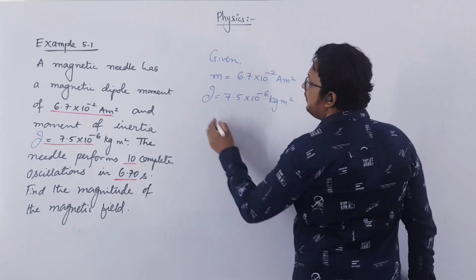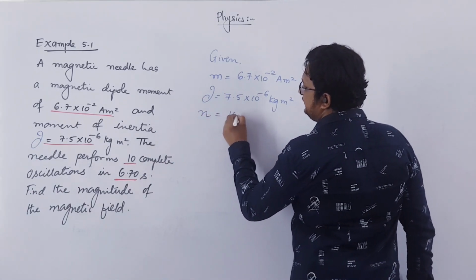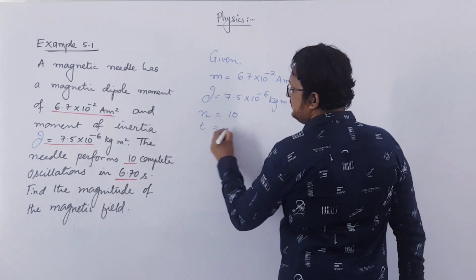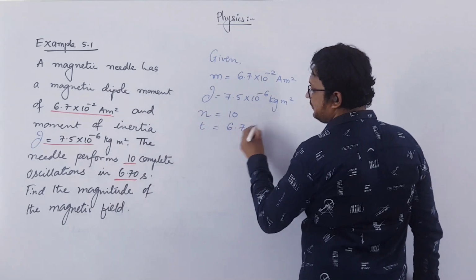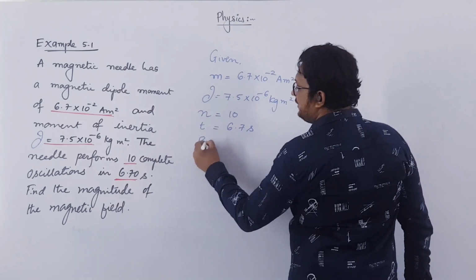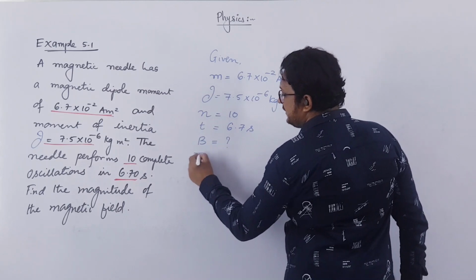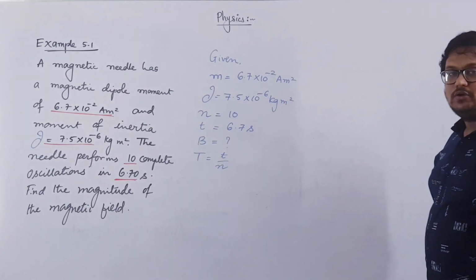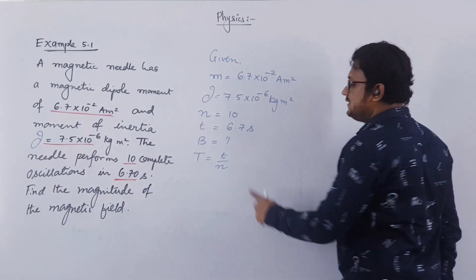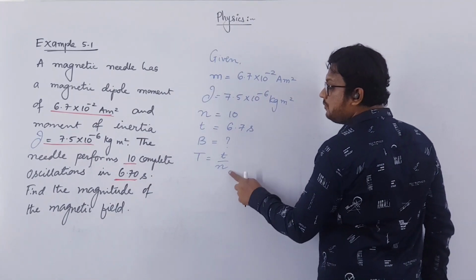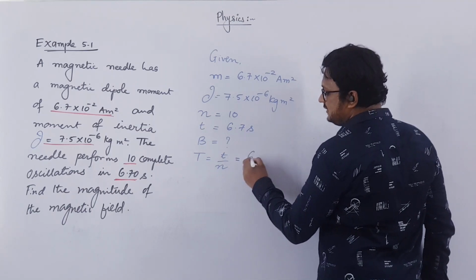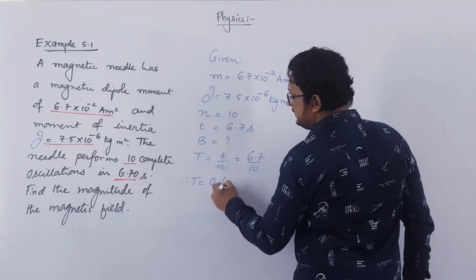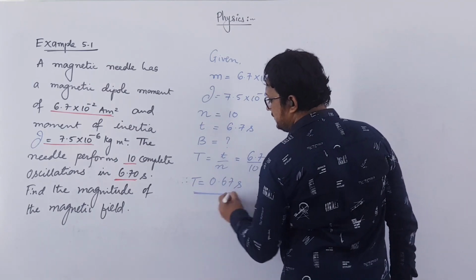Number of oscillations, let us say n, is given as 10. And the time taken for 10 oscillations is 6.7 seconds. We have to find the magnetic field. So you can say that periodic time T is t by n, the time taken for one complete oscillation, which is the total time over the number of oscillations. So your T is 6.7 divided by 10. Therefore you get periodic time as 0.67 second. This is our periodic time.